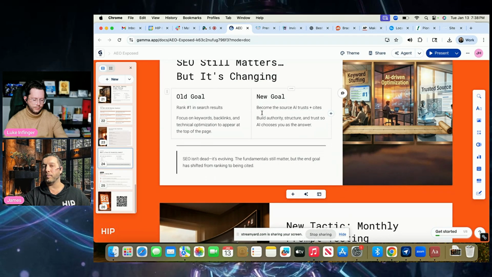So old way, rank number one, right? Focus on keywords, backlinks. We still want to do all of this, technical optimizations, but the new way and the new goal is become the source that AI trusts and keeps recommending.